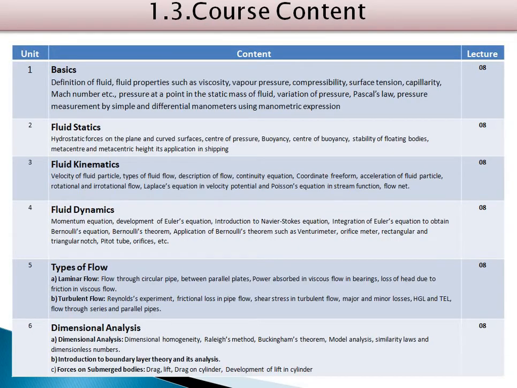Course content wise, you have a total of 6 chapters, every chapter having a weightage of 8 hours, in which in chapter number 1 we are going to discuss the basics.